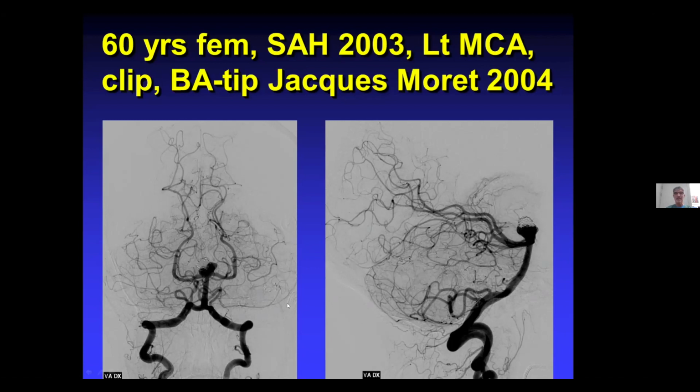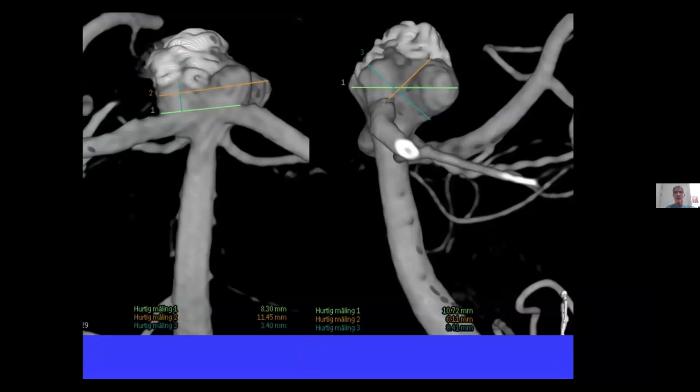If you see the shape of the remnant, I think that Jacques used his double balloon technique, and he made, I guess, a very good packing of the aneurysm. But during the 6 years, the sac was growing, and now the patient has a huge recurrence. Since she bled before, this is a dangerous situation, so we have to treat. What can we do? This is the question, and this is the 3D reconstructed image.